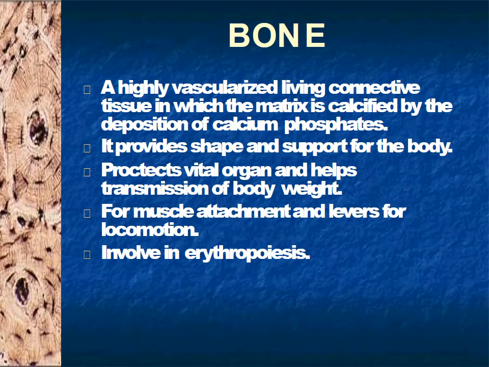The next specialized tissue of the connective tissue is bone. Bone is a highly vascularized living connective tissue in which the matrix is calcified by the deposition of calcium phosphate crystals. It provides shape and support to the body. It protects vital organs and helps transmission of body weight, provides muscle attachment, and is used for locomotion. It is also involved in erythropoiesis. Erythropoiesis means formation of RBCs.